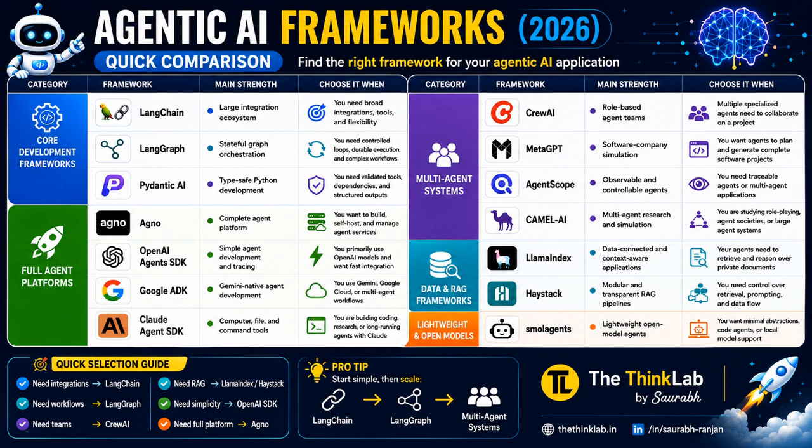This is the very important thing. Here is my recommendation for beginners. Start with LangChain, then learn LangGraph. After that you can explore the OpenAI Agent SDK. Once you are comfortable with that, move to CrewAI for multi-agent systems. And finally learn RAG using LlamaIndex or Haystack. This learning path will prepare you for real-world AI projects in 2026.